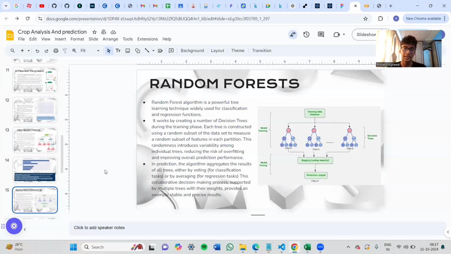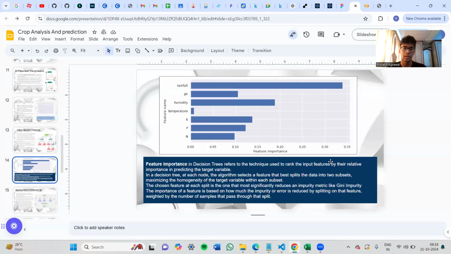The algorithm will then aggregate the results of all the trees, either by voting or by averaging, and this collaborative decision-making process, supported by multiple trees, provides precise results. In the diagram you can see there are multiple decision trees, and their outputs will be averaged using voting.